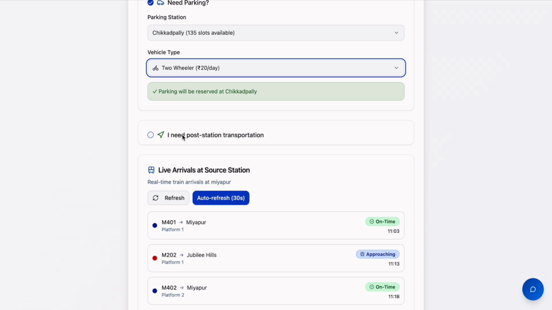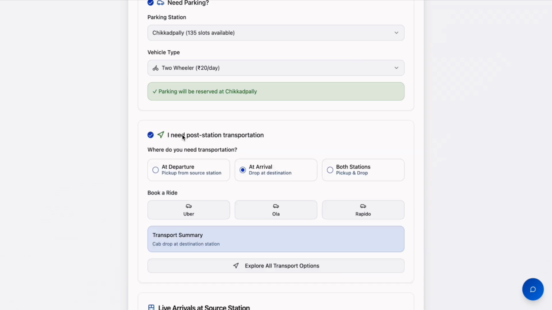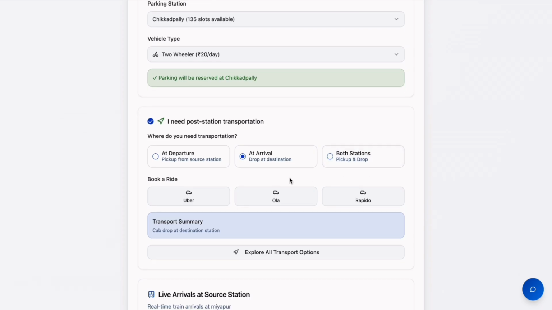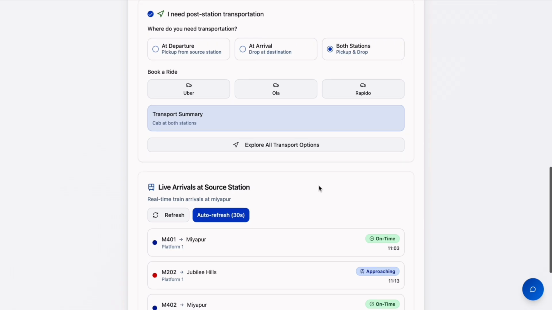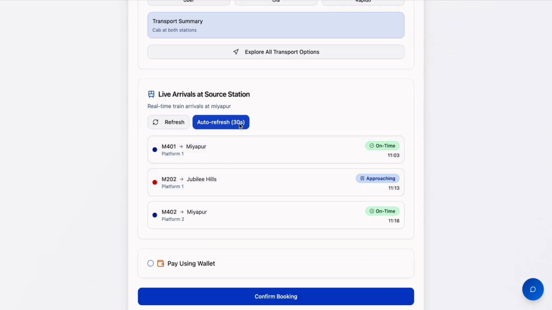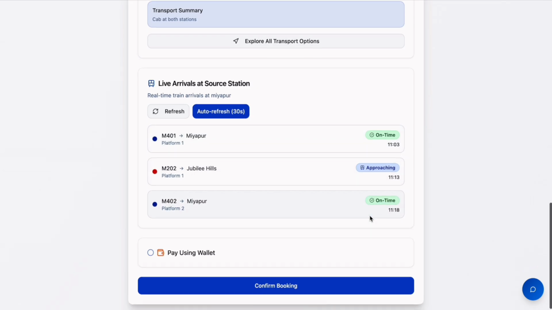If you need post-station transportation, after getting down at the destination, if you need any transportation from the destination station to your home or office, you can book an Uber, Ola, Rapido, cabs or bikes. You can also book this post-station transportation at source or destination or at both stations. You can also check that the metro rail is arriving in how many minutes. Is it approaching on time, or it can take at least 10 minutes or 5 minutes.